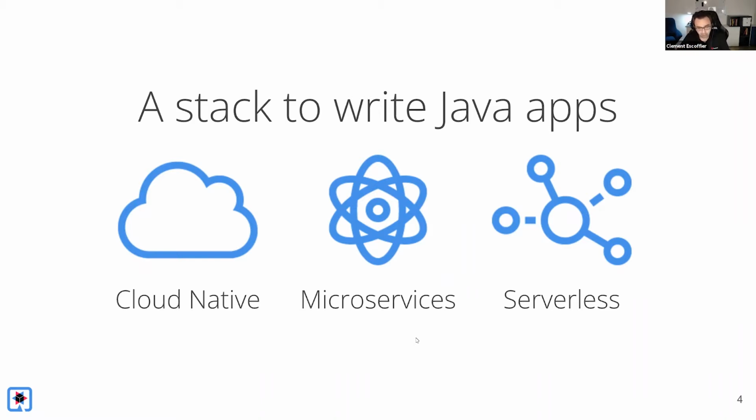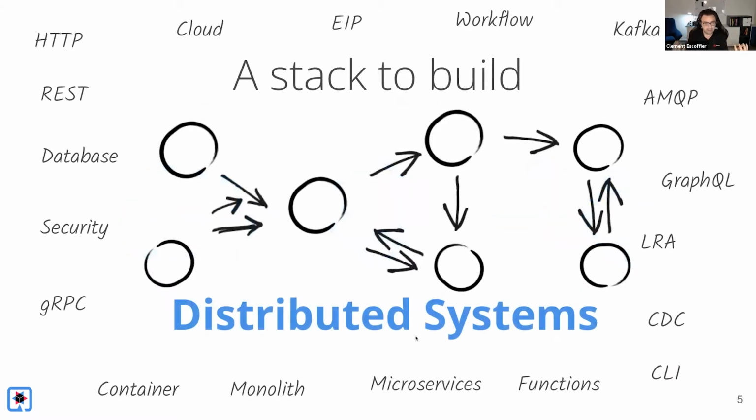And when we mention that, we say, well, actually what we are building is a stack to build distributed systems, because today most of the systems we are building are distributed systems, in the sense that as soon as you interact with a database, another microservice, a remote API, whatever, you are building a distributed system. One thing that is sure when you are dealing with a distributed system is that at some point it's going to fail. Whatever you do, failures are part of the game, and you need to embrace those failures. So with Quarkus, we try to provide all the tools you need to build better distributed systems, to build them more easily, and that's what we are going to see today.